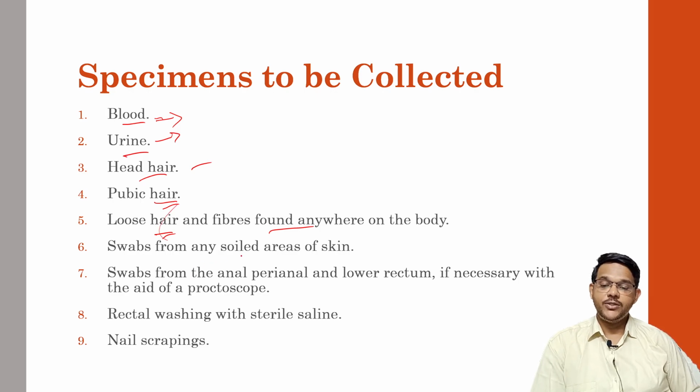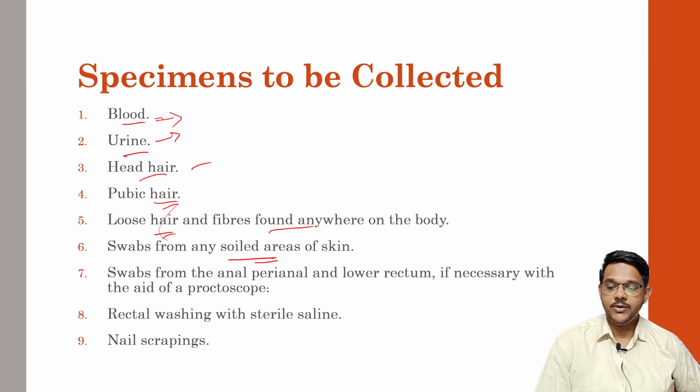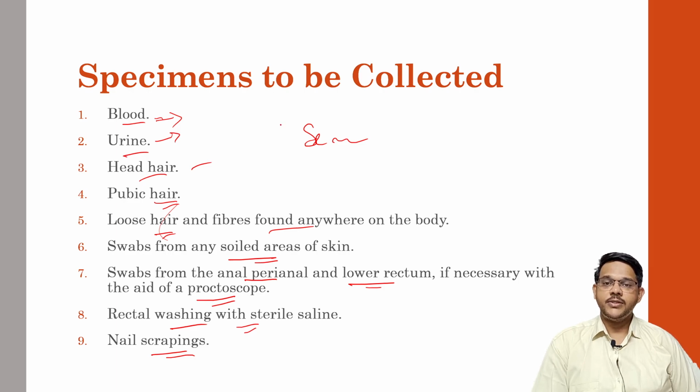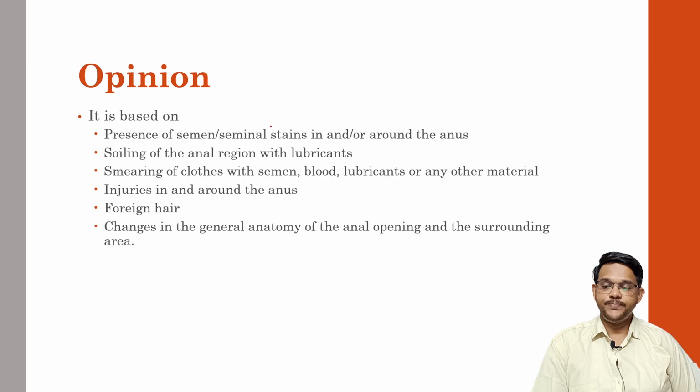Then swabs from any soiled areas of the skin. If the person has had anal intercourse, there may be fecal matter attached to the penis and it may be distributed throughout the body. So any part of the body which is soiled by feces has to be swabbed. Swabs from the anal, perineal, perianal areas and rectum have to be taken, if necessary with the aid of a proctoscope. Rectal washing with sterile saline can also be done. Then nail scrapings are collected and sent for FSL. These are done to know whether there was any semen, and the presence of any cells other than the person's own.